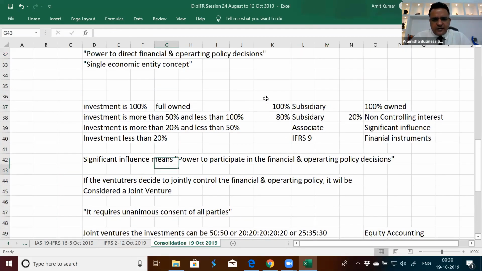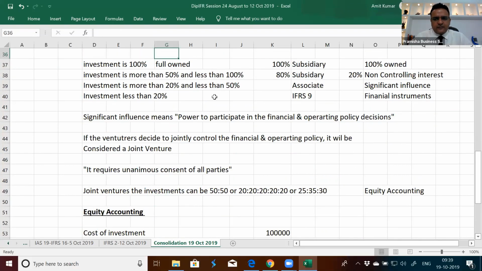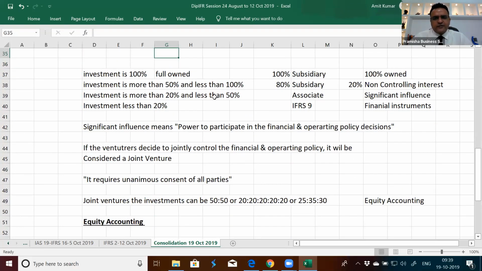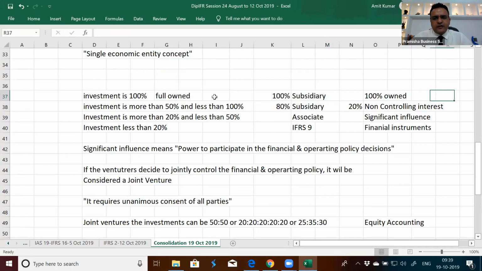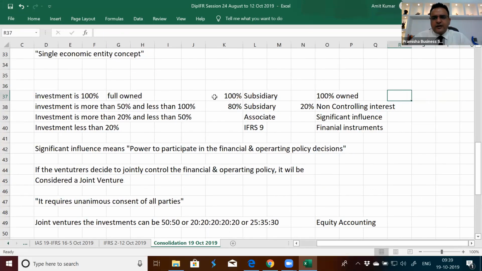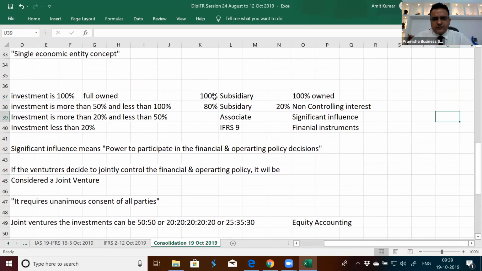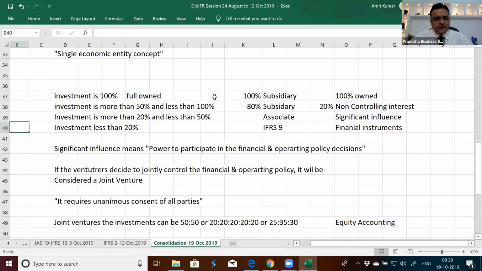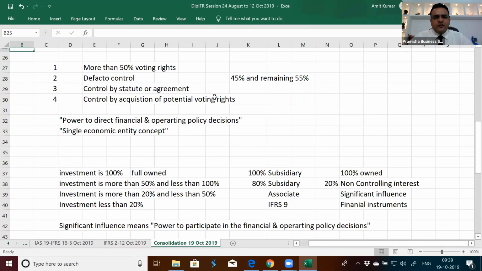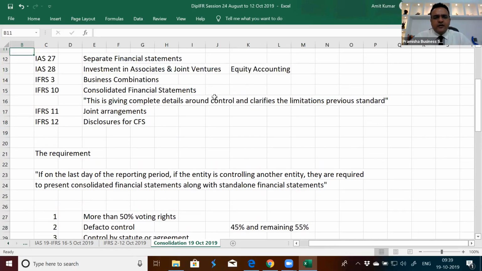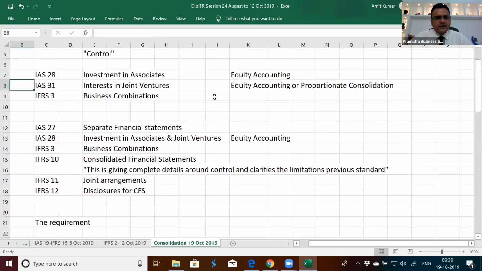All the investments are in front of you now. Now, if you are owning a subsidiary, it is required to be consolidated, and we do line by line consolidation. Earlier, there used to be a term known as proportionate consolidation. Proportionate consolidation is prohibited today. It was allowed in IAS 31 Interests in Joint Ventures, but this standard no more exists today. There is no concept of proportionate consolidation.